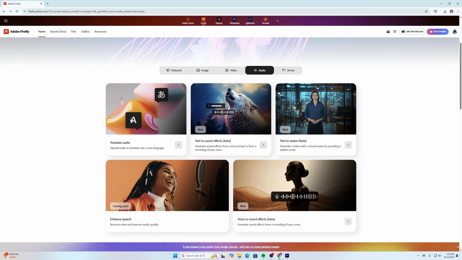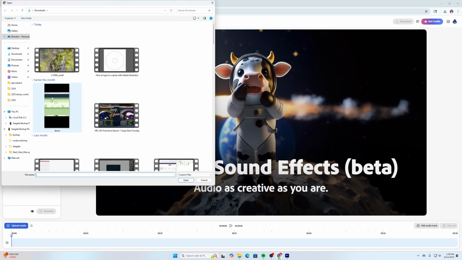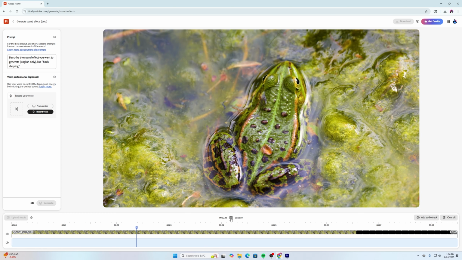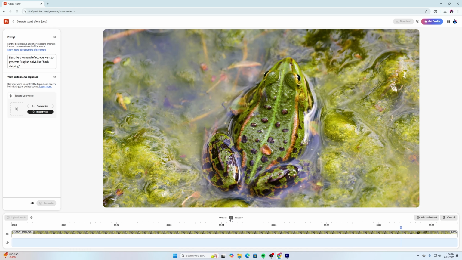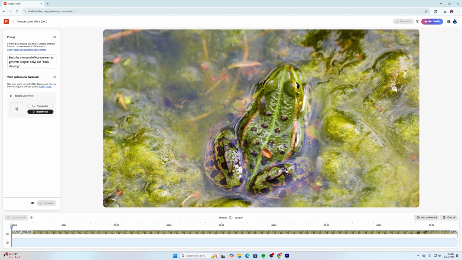So in Adobe Firefly, I'm going to go here to text to sound effects to beta, and I'm going to click new. Now on Pixabay, I found a video of a frog. I'm going to click on this and bring it in, and you can see it's on here. If I play this, you can see there's no audio to it. It's just this frog croaking. And then right at the end, it jumps off the screen. I want to make it have a little more liveliness to it. So I'm going to want this frog to actually have a croaking sound. And then I want it to have a jumping sound at the end.